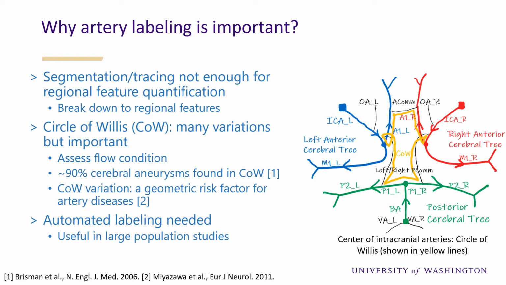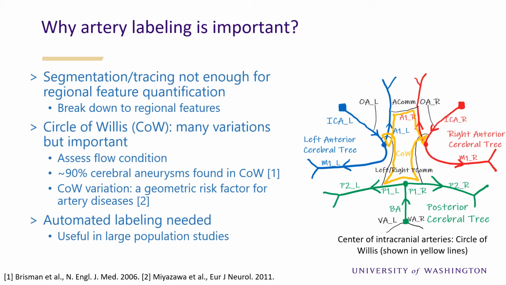Among all the arteries, the nine so-called Willis arteries, forming a ring in the middle of the intracranial arteries, attract most attention from the clinical perspective. With correct labeling of the circle of Willis, we can assess flow conditions in anterior or posterior circulation and evaluate left-right flow balance. The circle of Willis is also important because it is the region likely to have vascular disease, and correct identification of its anatomical variation can provide useful geometric risk factors.